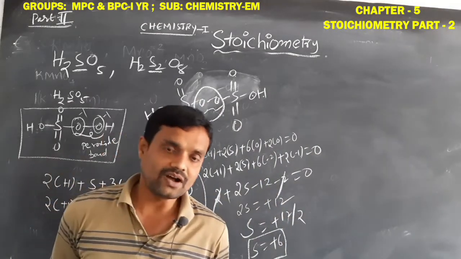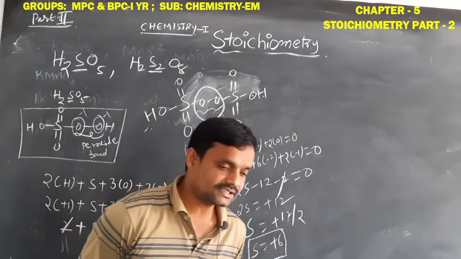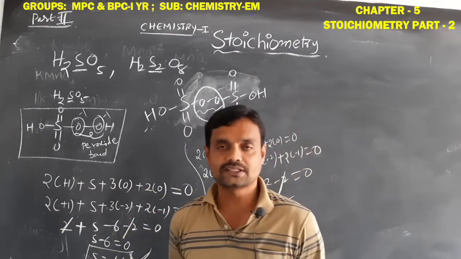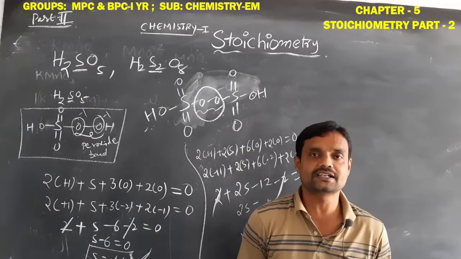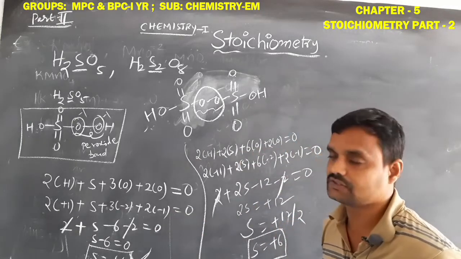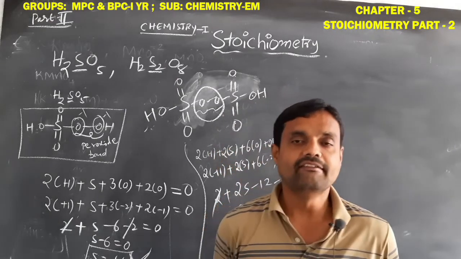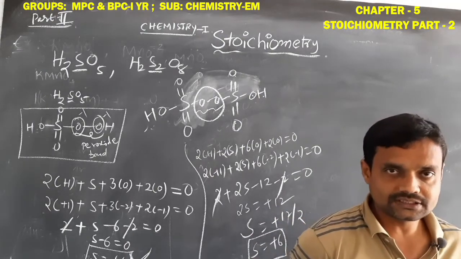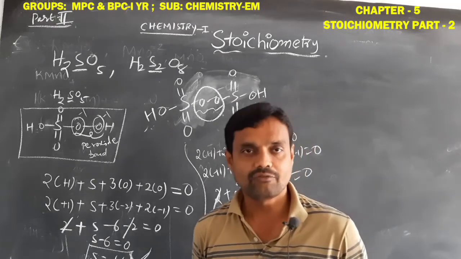In most compounds, nearly 90 to 95% of the compounds, oxygen is involved in normal covalent bonds. Then here we take the oxygen oxidation number as -2. Only in a few compounds like H2SO5, H2S2O8, oxygen is involved in the peroxide bond. When oxygen is involved in the peroxide bond, then we have to take its oxidation number as -1.